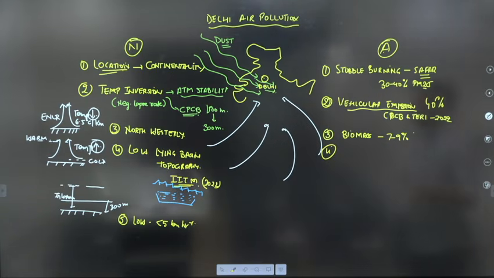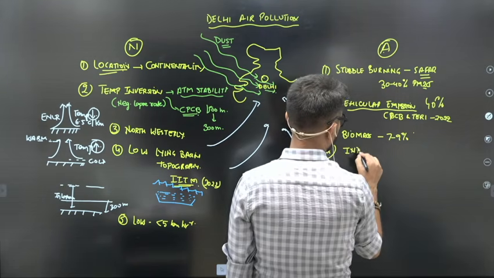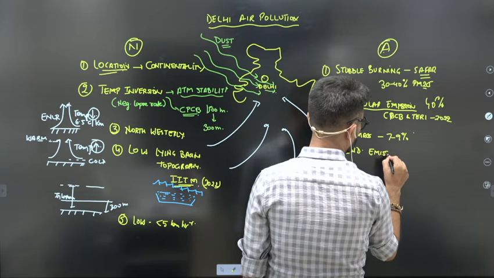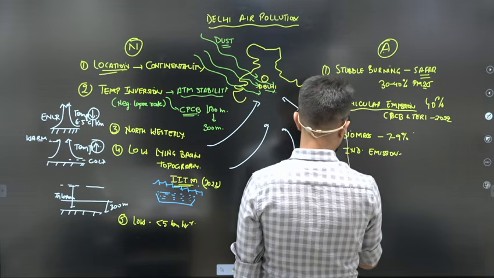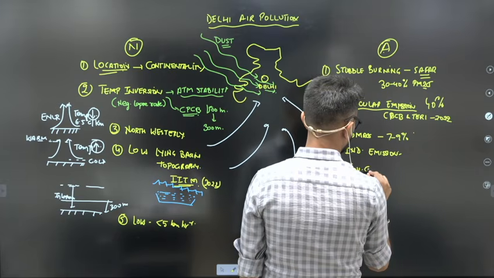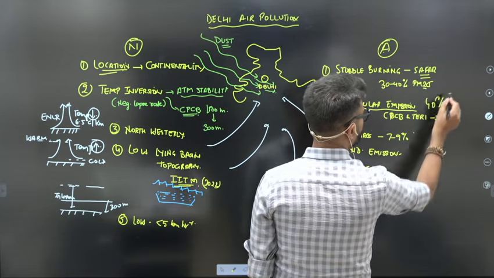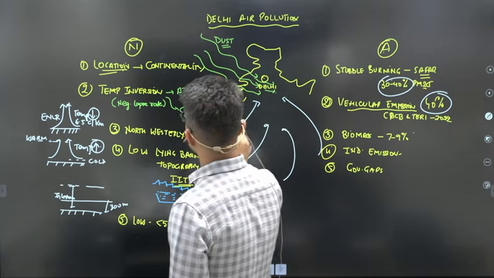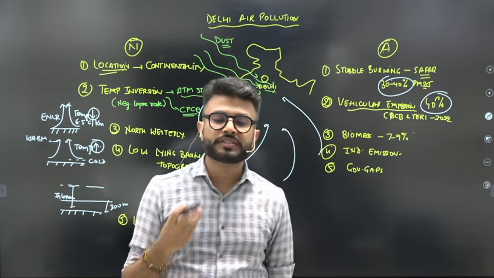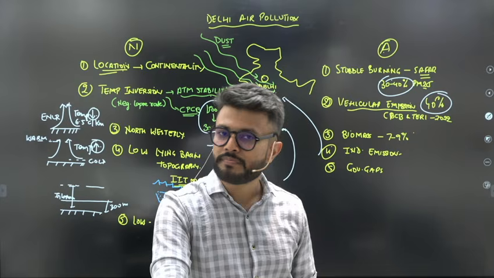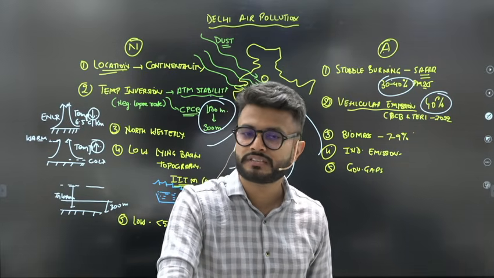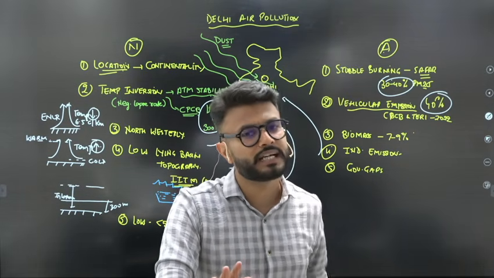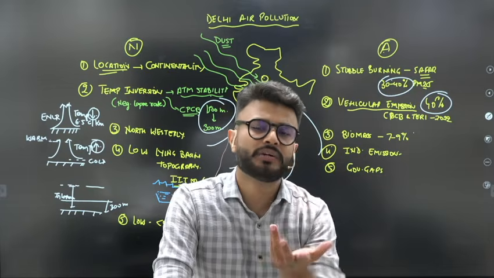And after biomass burning, another important factor is the industrial emission and governance gaps, right? Pretty obvious. We all know the anthropogenic reasons, so these are pretty obvious. This data is important. Why? Because this data gives you specific points to substantiate your argument, so it can help you in setting a better impression on the examiner while writing the mains answer. Okay, that is the role of data, because with data only you can substantiate.